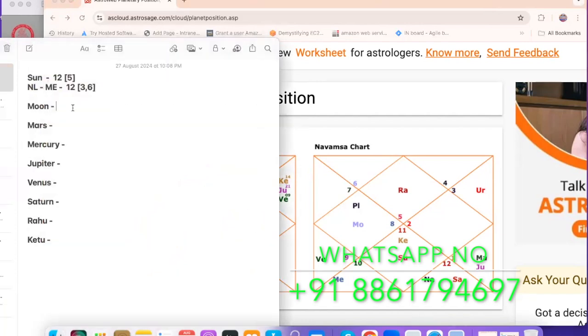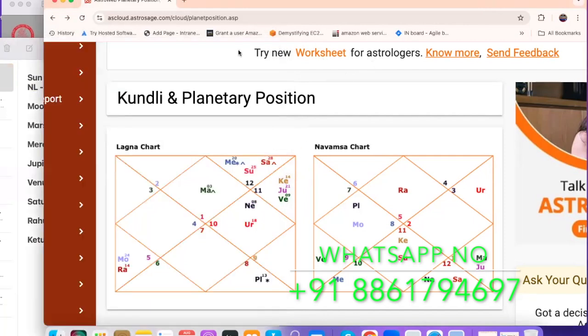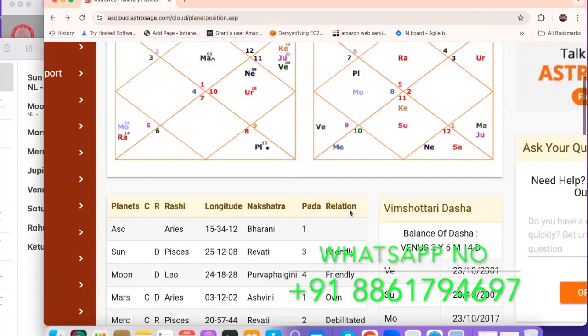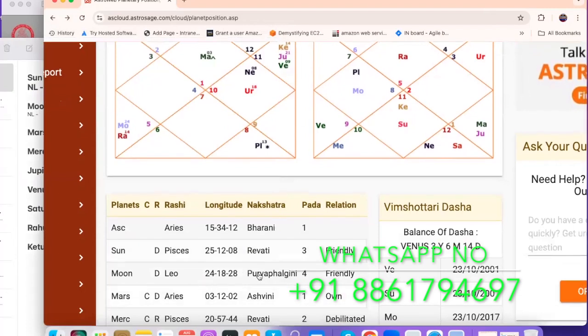Then comes Moon, guys. Check where Moon is placed. Moon is in the 5th house. Moon is the 4th lord, sitting in the 5th house, right? So go back here, Moon sitting in the 5th house, then take it as 4th house. Then see the nakshatra lord. What is the nakshatra lord of Moon? It's sitting in Leo, Purva Phalguni.